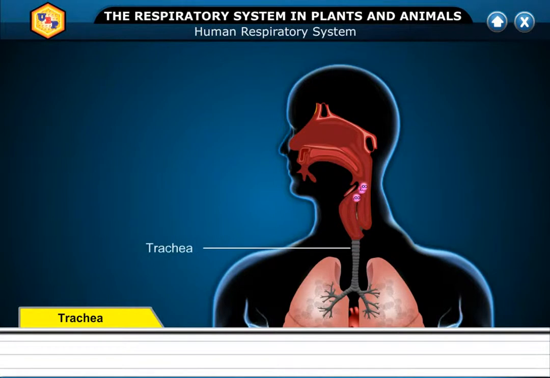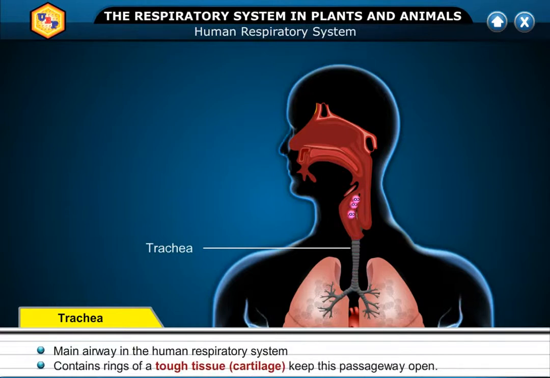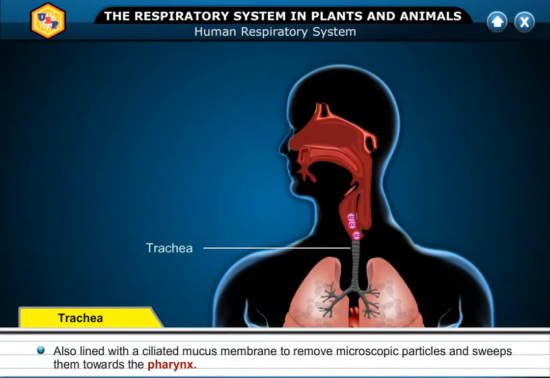Number 3. Trachea, main airway in the human respiratory system. Contains rings of a tough tissue, cartilage, that keep this passageway open. Also lined with a ciliated mucous membrane to remove microscopic particles and sweep them towards the pharynx.